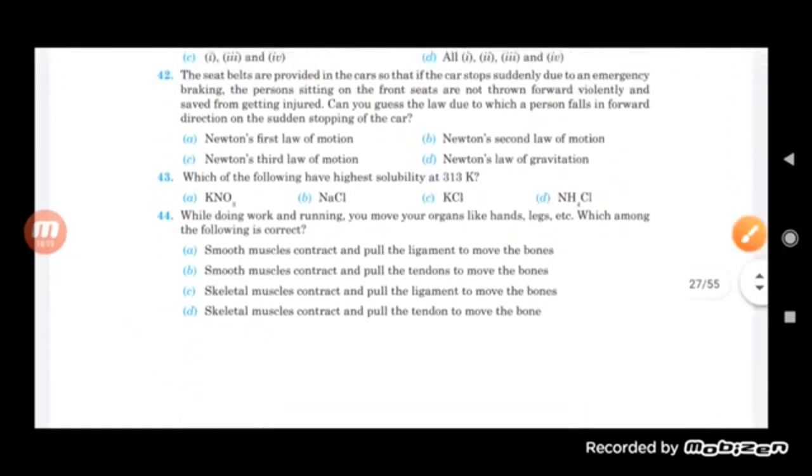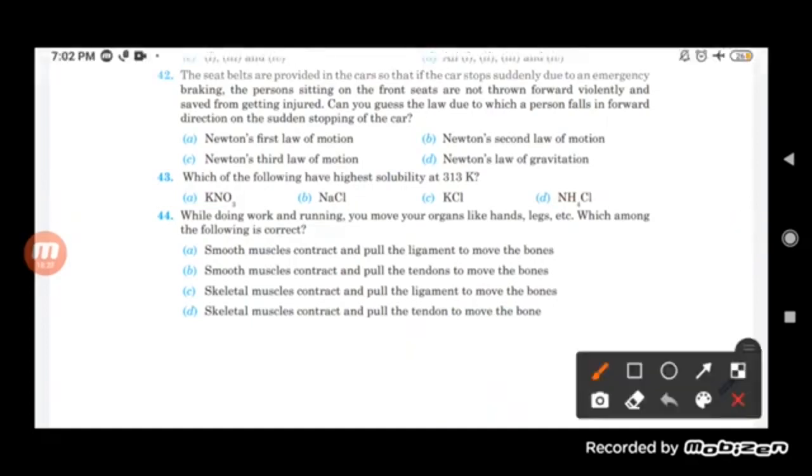Now, which of the following has the highest solubility at 313 Kelvin? KNO3, NaCl, KCl and NH4Cl. Out of these, which one is supposed to be the correct one? Potassium nitrate, KNO3, has the highest solubility.